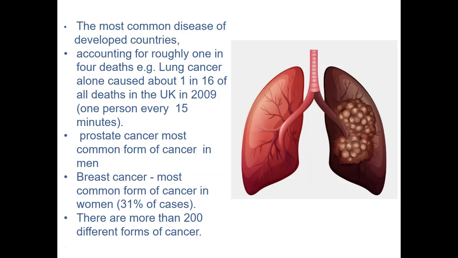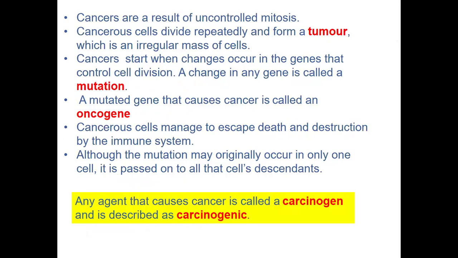There are other different types of cancers. Breast cancer is so common in women, and there are over 200 different types of cancer depending on which organ of the body is affected. The question is, how does cancer come about? We were able to see that if a cell is to divide, it has to first receive a signal that it is to divide. However, cancers come from uncontrolled mitosis. Uncontrolled mitosis means that the cell is just going to divide without any control. That is how cancers come about.